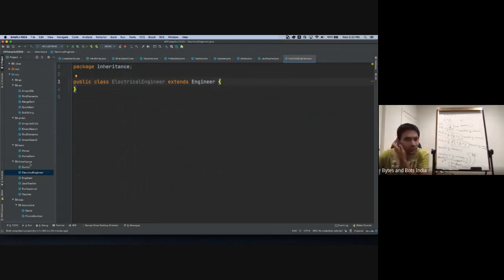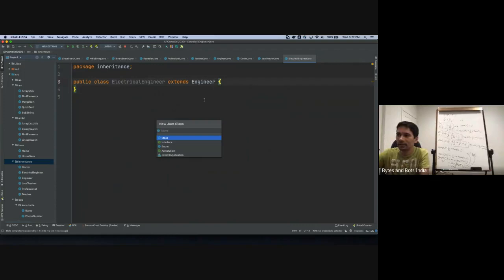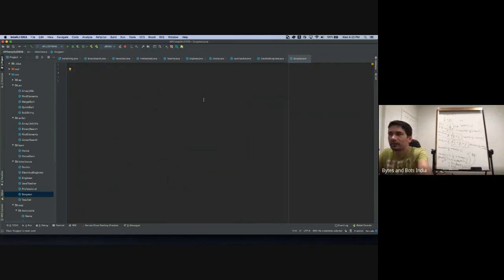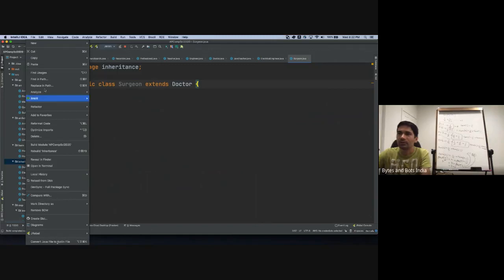Now in doctor we had a physician and a surgeon. We'll skip physician for now. We'll have a surgeon, so that we can build upon it. Surgeon extends doctor, right? Surgeon is a type of doctor.